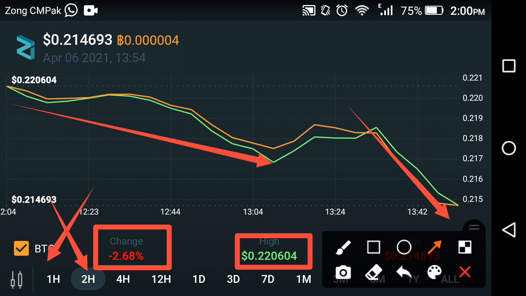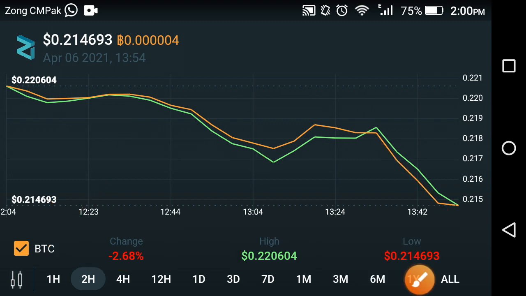So friends, it is clear from the price prediction that Zilliqa falls down, but don't worry about the falling of Zilliqa, because as you know it is the start of a new month, that is why it falls down. My suggestion for all of you is to hold your Zilliqa until the end of this month and make a good amount of profit. That's only my suggestion, and I'm not ordering you. And what's your opinion about Zilliqa?